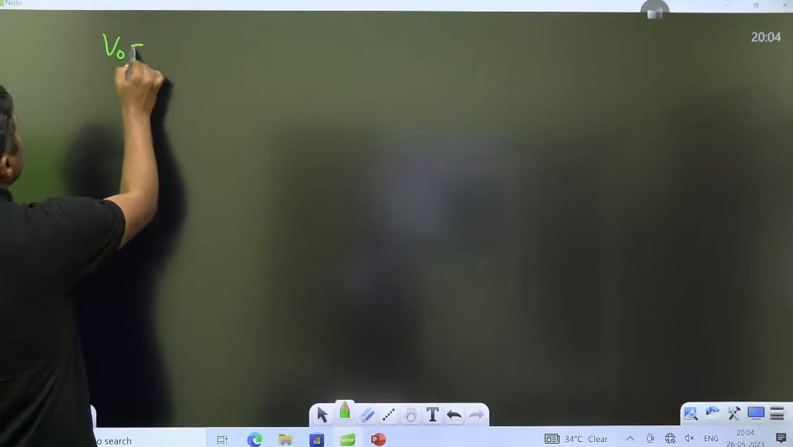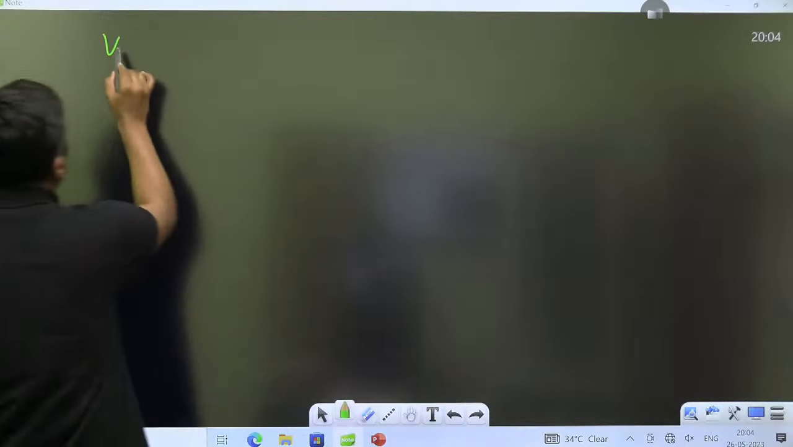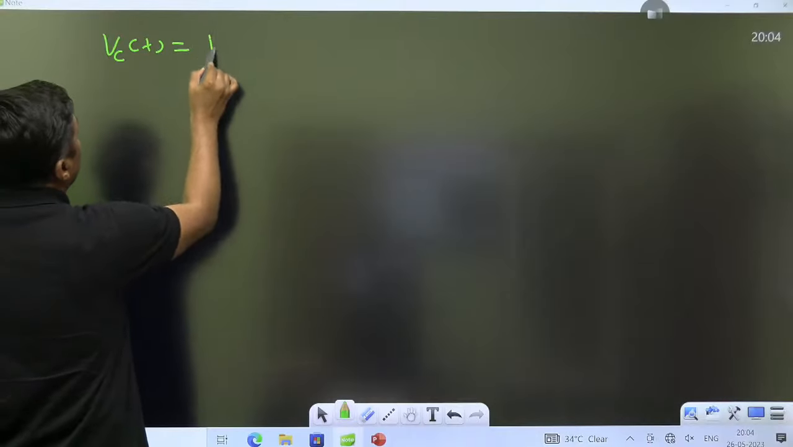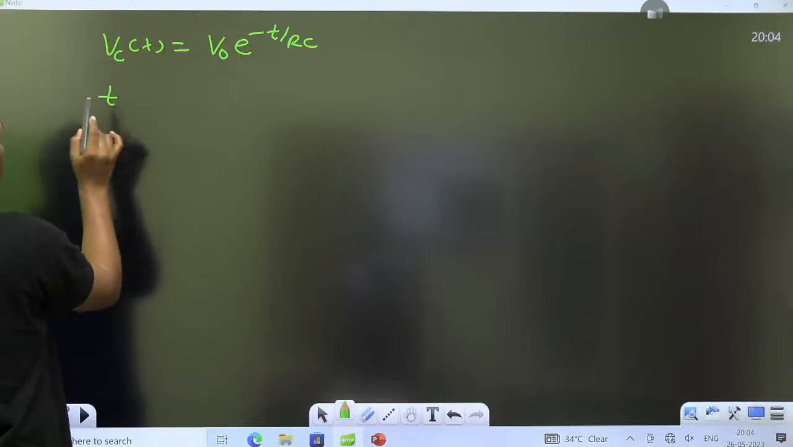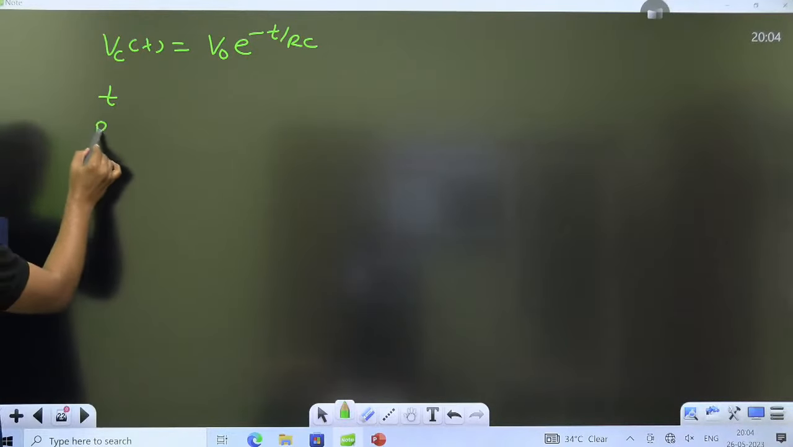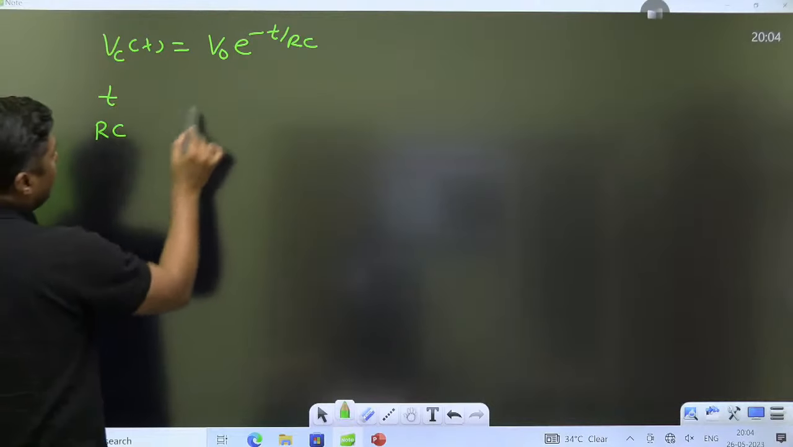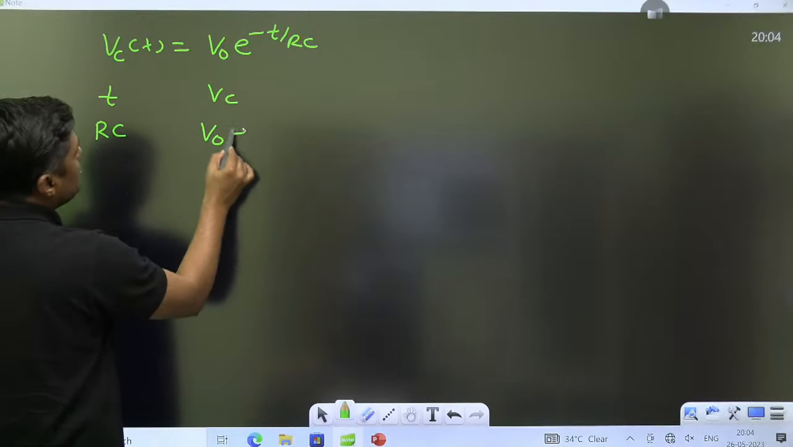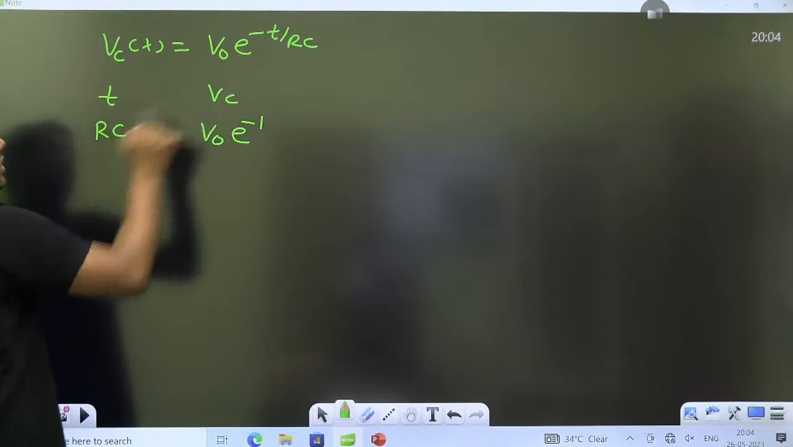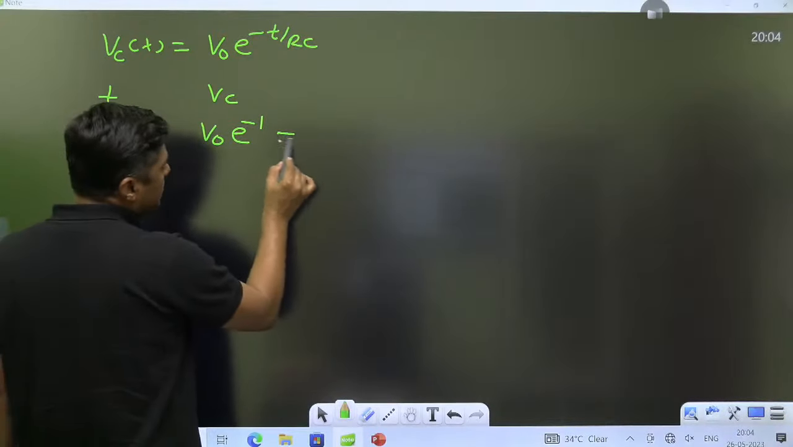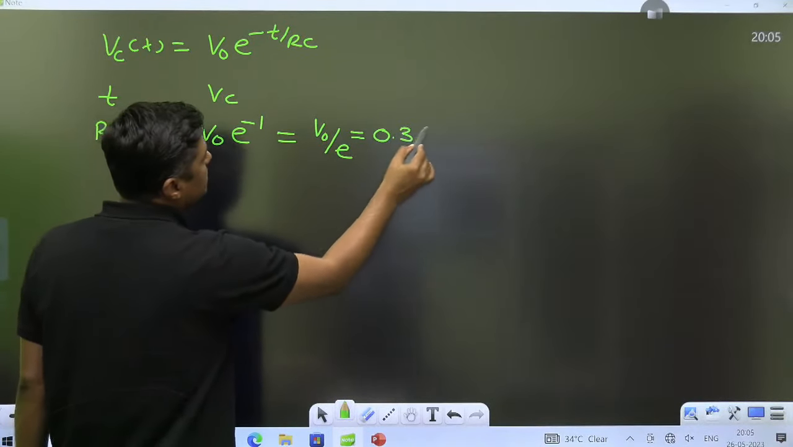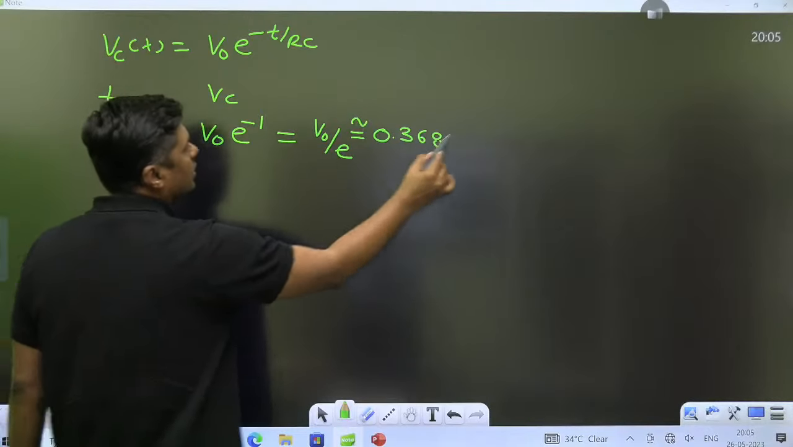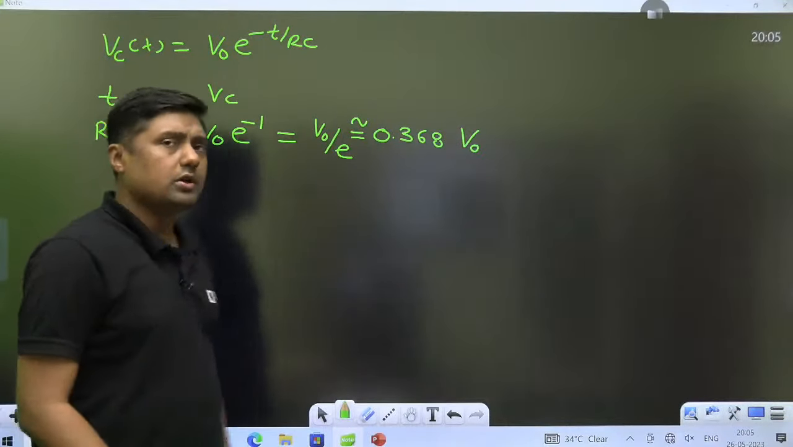When we have the equation Vc(t), that is a function of time, V naught e raised to power minus t by RC. Let us put in different values of t. First of all, put t equal to RC. Then Vc will become V naught e raised to power minus 1, since RC by RC becomes 1. Every student, please remember this value. This will become V naught by e, and V naught by e is nearly equal to 0.368. Check my calculation. Is it 0.368? Yes.